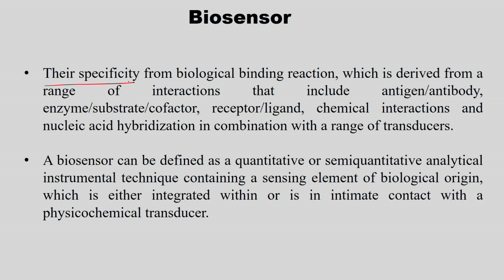Biosensor specificity comes from a biological binding reaction. One example I told you is antigen, antibody, which is derived from a range of interactions that include antigen antibody. By now you know what is antibody and what is antigen. Then enzyme, substrate, cofactor: the substrate in the presence of the enzyme is converted into product. Cofactor is nothing but ions which increase the activity of the catalyst. The catalyst here is nothing but an enzyme, right.